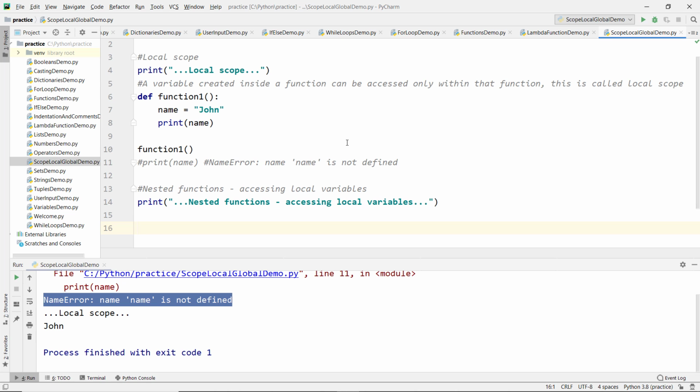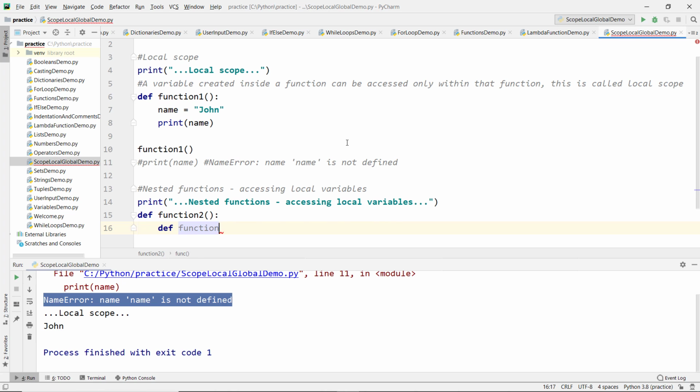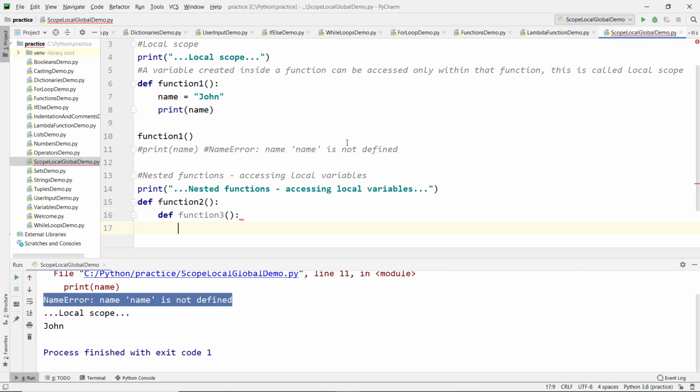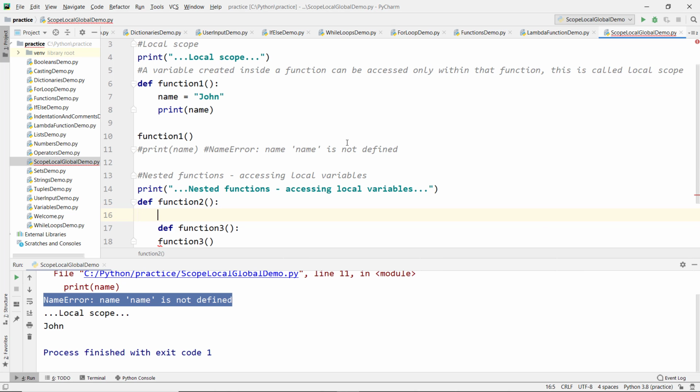Now let's create a function function2, and within this function let's create one more function function3. Now let's call the function function3. Inside function2 let's create a variable name and assign a string value to it.